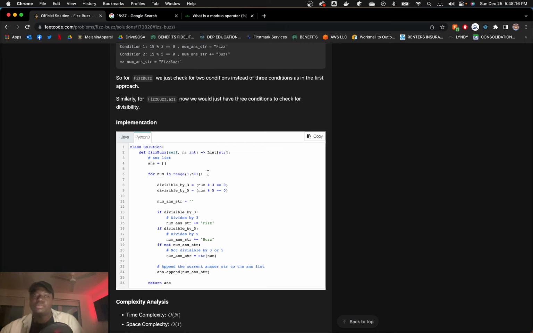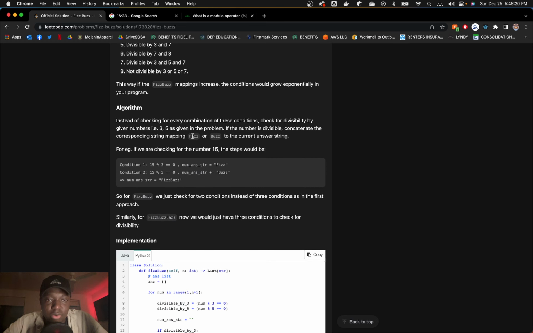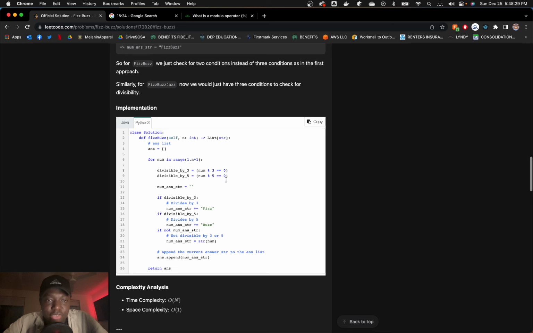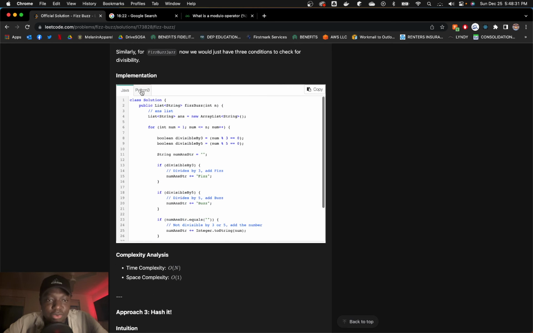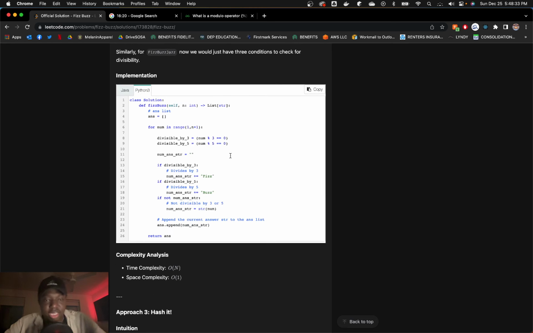Okay. The better solution is to, what do they describe? They didn't actually concatenate. They didn't actually do FizzBuzz jazz. They just kind of said like,